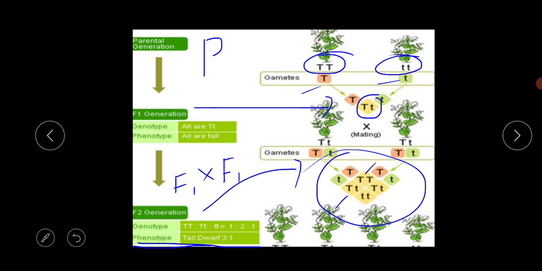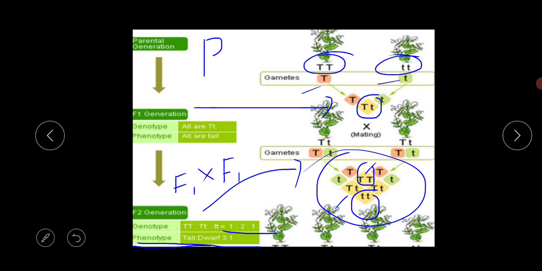And in the genotype, genotypic means the genetic composition, which we cannot see from the outside. You don't know your genetic composition from the outside. So the genotypic ratio is 1:2:1. Here 1 is for pure tall, 1 is for pure dwarf, but for 2 the other characteristics are there.